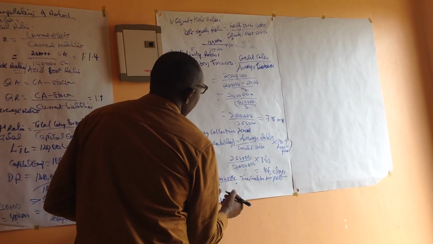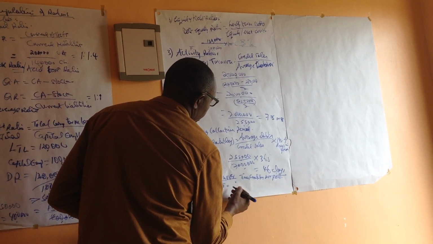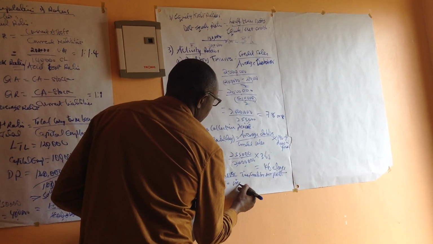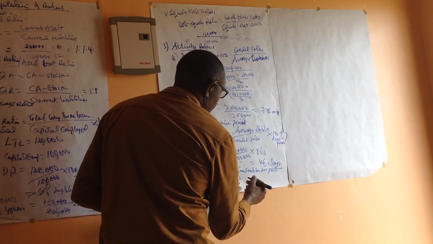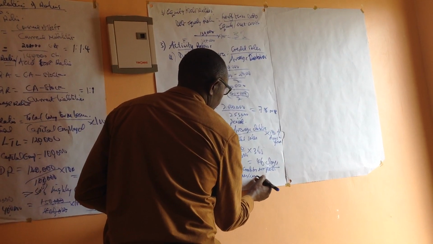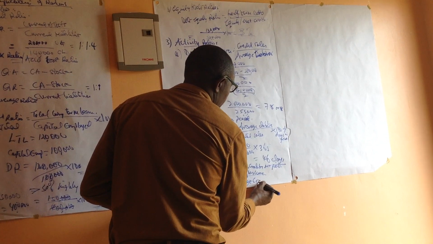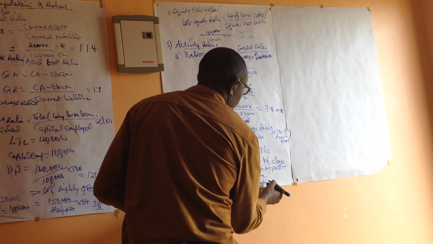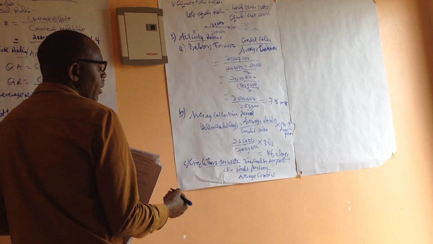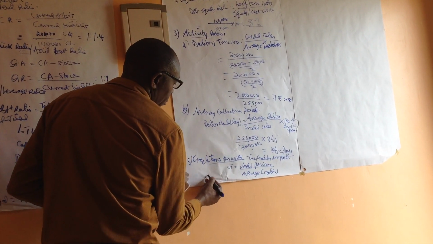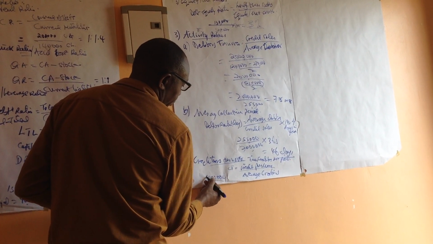So we talk of the ratio, creditors turnover, being equivalent to the credit purchases over the average creditors. Here we shall be taking the credit purchases that we made, like maybe we bought 1 million as the purchases.